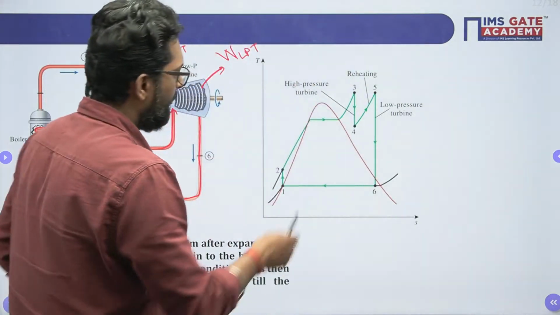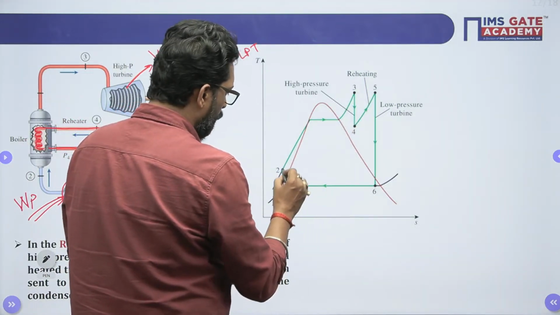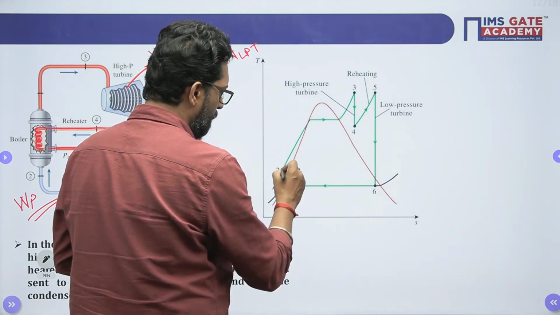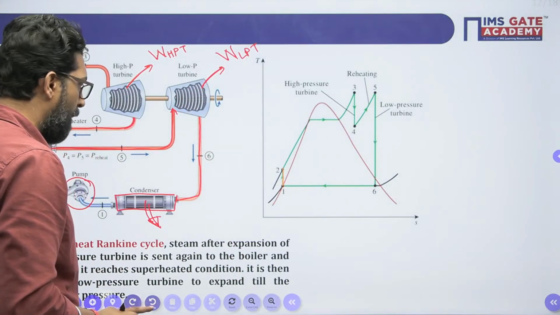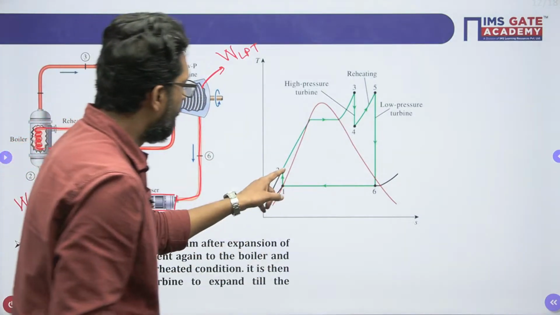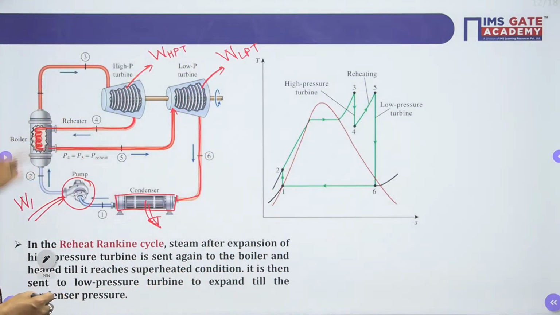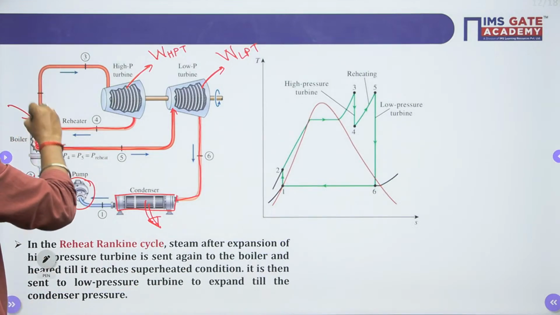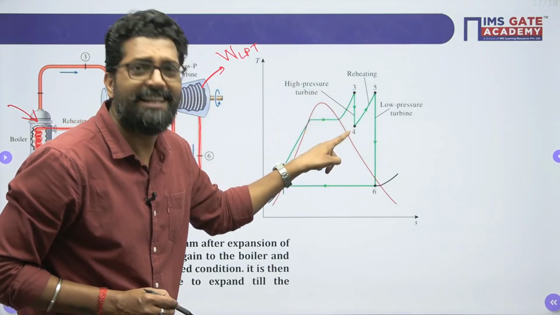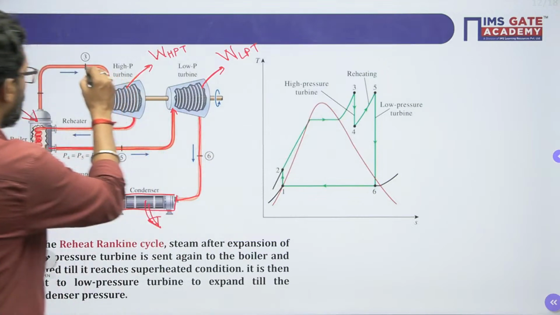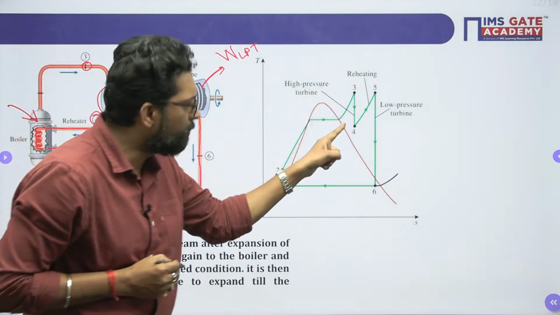Okay, let's suppose there is 1 to 2, it is a boiling process, there is a boiler, there is a pump. So 1 to 2, this you have to pump. Now from 2 to 3, there is a heat addition in the boiler. Now from 3 to 4, there is a high pressure turbine expansion. So this is 3 and this is 4. High pressure turbine expansion will take place.